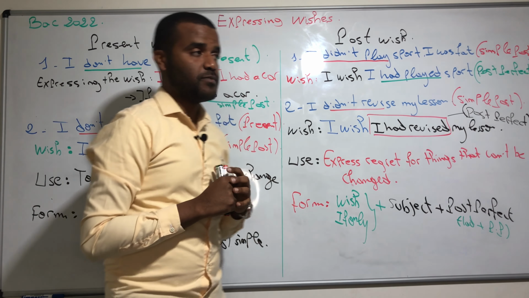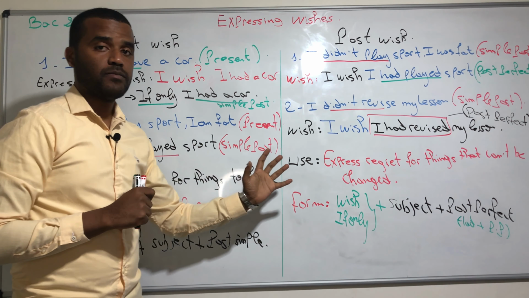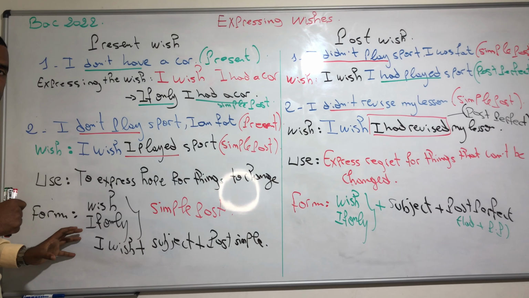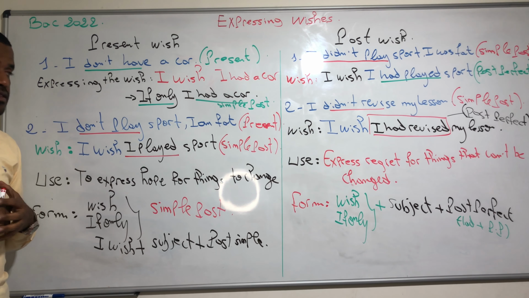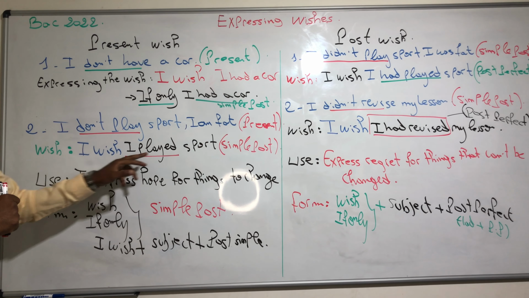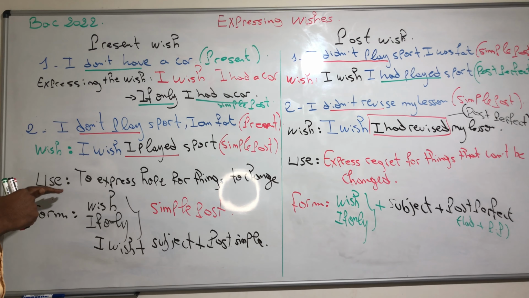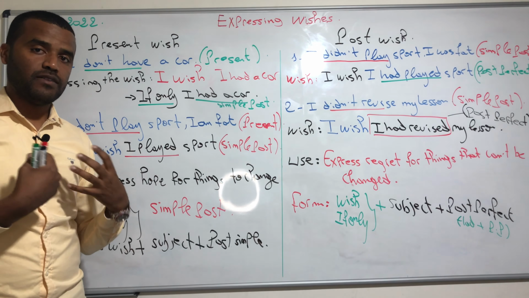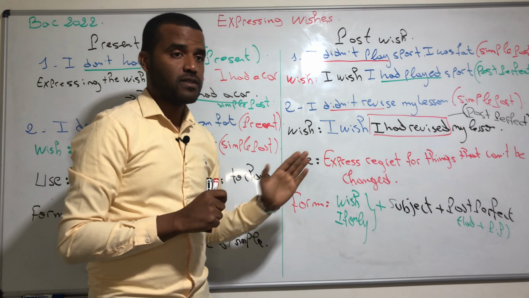This is concerning expressing wishes, either present wish or past wish. When we have a present wish, we follow this form: wish plus the subject plus the past simple. Like in this example, "I wish I played sports," or "I wish I had a car." We use it if we want to express hope for things to change.